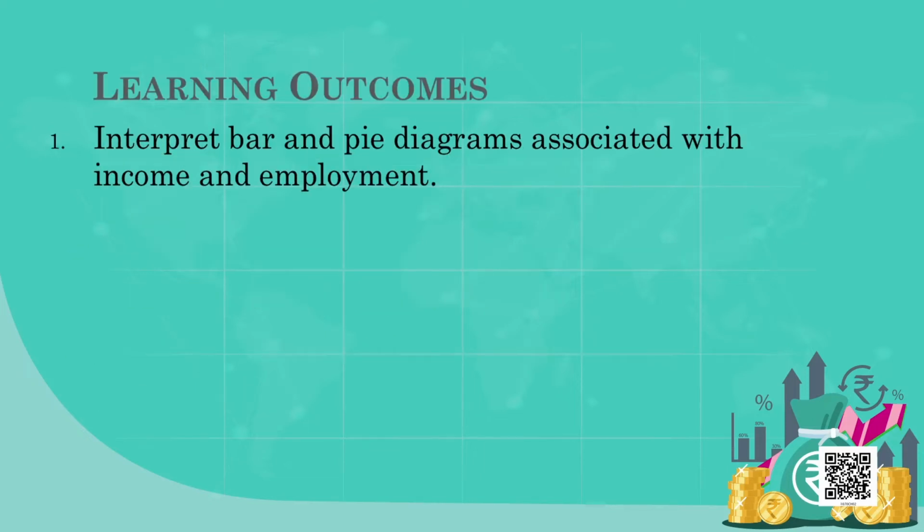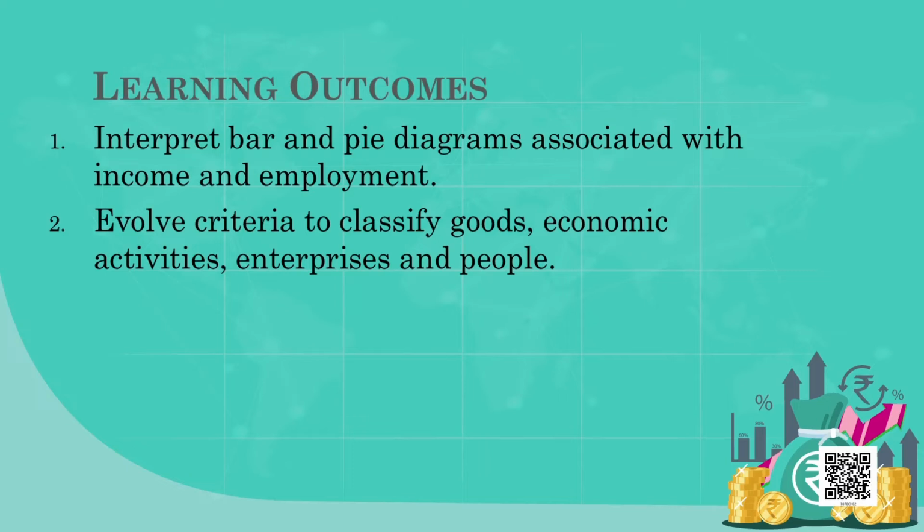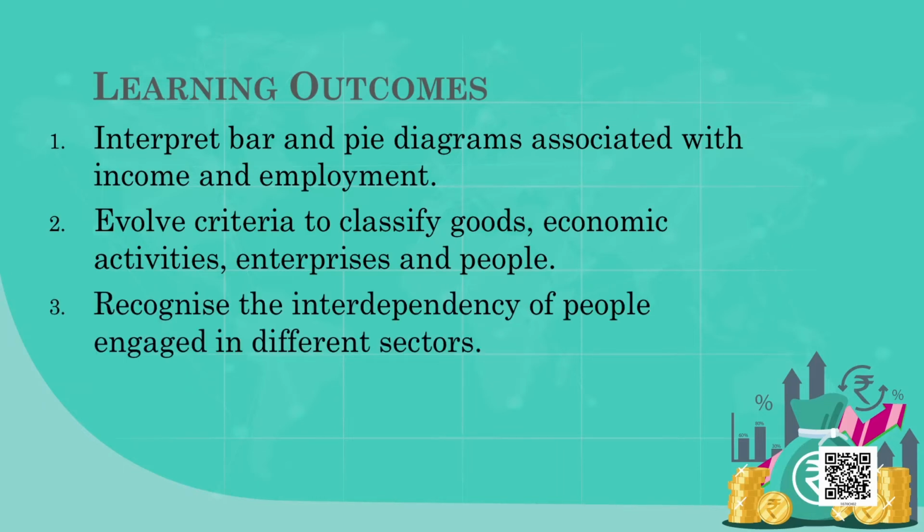So the learning outcomes of this chapter are that you should be able to interpret the bar and pie diagrams associated with income and employment. The second thing we are expecting from you is that you should be able to evaluate criteria to classify goods, economic activities, enterprises, and people. Then you should be able to recognize the interdependency, how people depend on each other in different sectors.